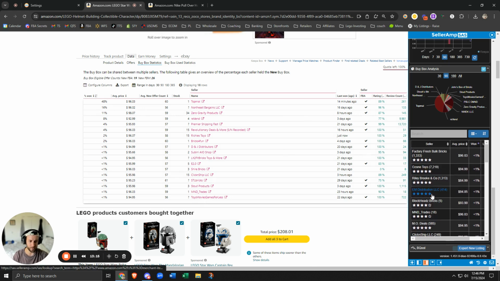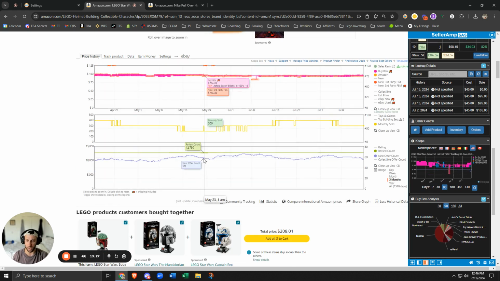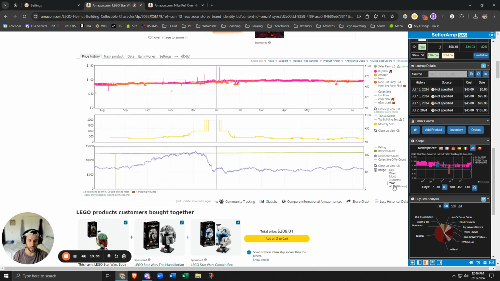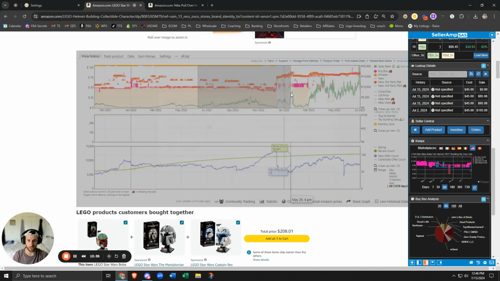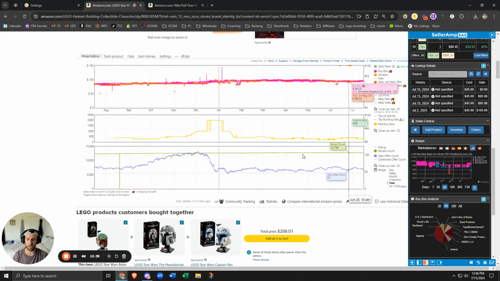Still not bad. So if you're a beginner and you're trying to go a little bit lower on the software costs, SellerAmp is pretty much all you need. You are going to get a decent glance at this, but personally, like I said, this is too small for me. I think it's really good for the beginning user, but if you want a better glance, you want to be able to toggle from month, week, day, year, or the entire listing and actually zoom in, you should also get Keepa because it doesn't hurt to have both.